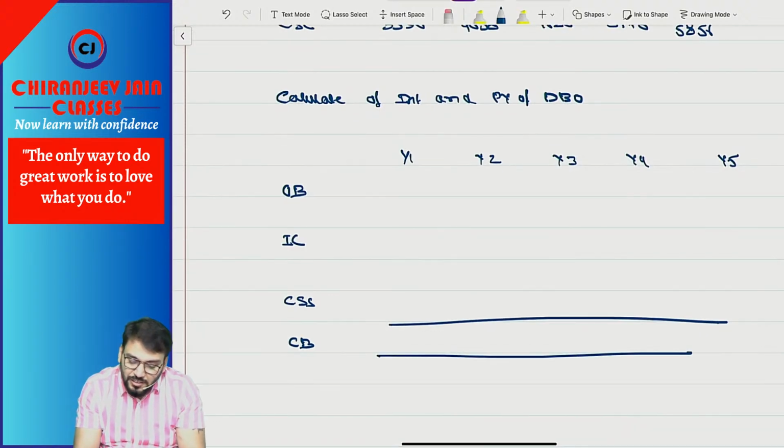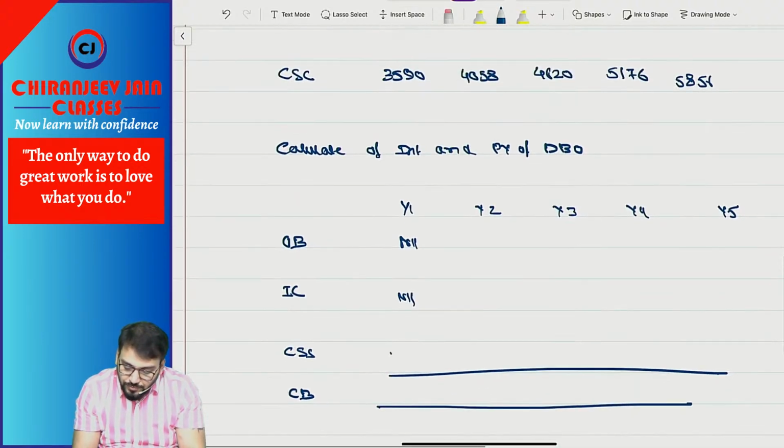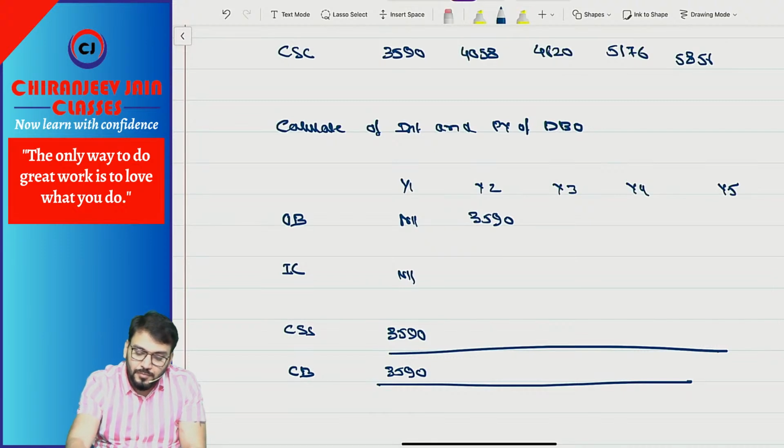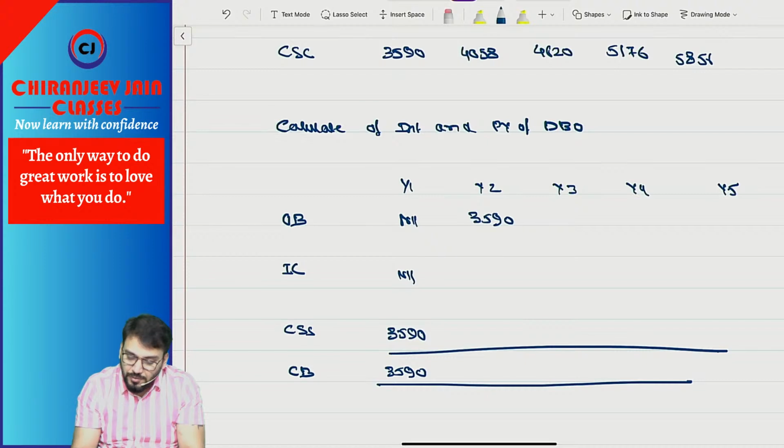Correct. So in the first year it was nil, so interest is also nil. What is the current service cost? 3590. So the closing balance is 3590. Then it will come 3590. Interest will be what? 3590 into 13%. It will be 467. Then current service cost, this one, 4058.